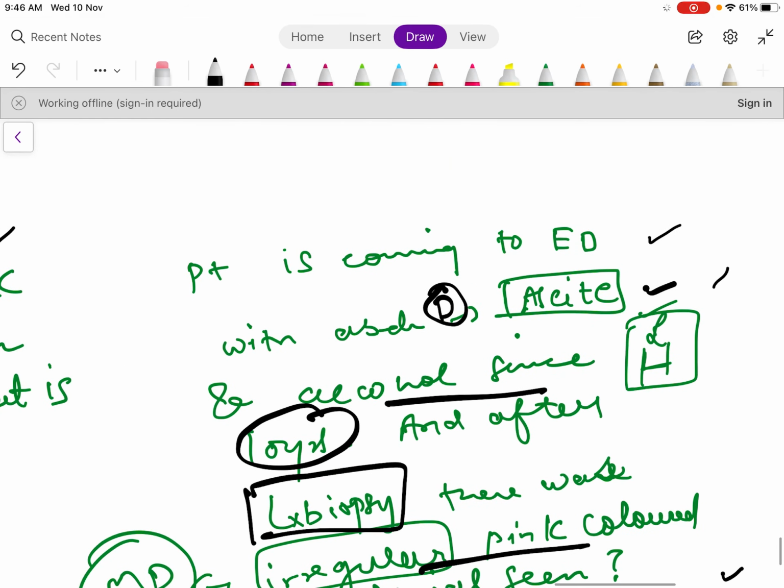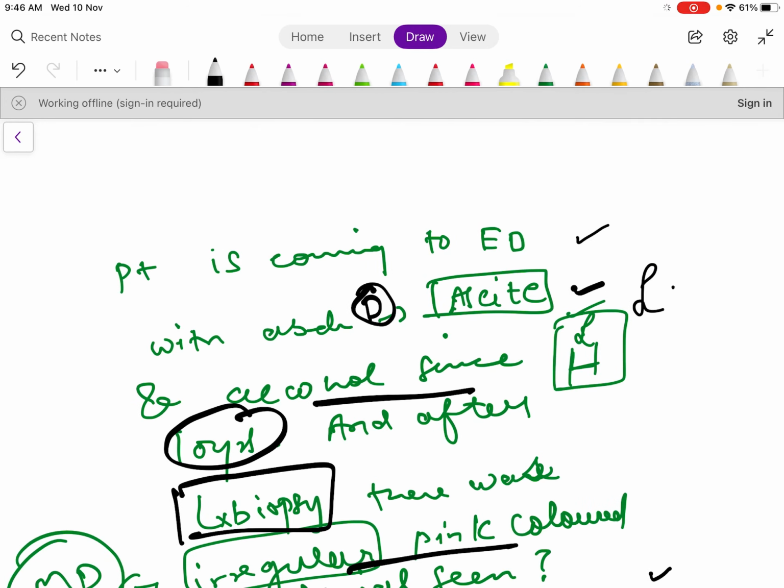So first of all you need to know, yes, they are talking about a liver disorder. That liver disorder is cirrhosis or hepatitis. Then what they have done is taken a liver biopsy, and a slide was made, and in the slide irregular pink colored material was seen. So now what is this pink colored material? Mallory Denk body. When you know this, only then can you answer this. That Mallory Denk body is made up of intermediate filament. So nowadays they are asking this type of question, so you should prepare questions like this.